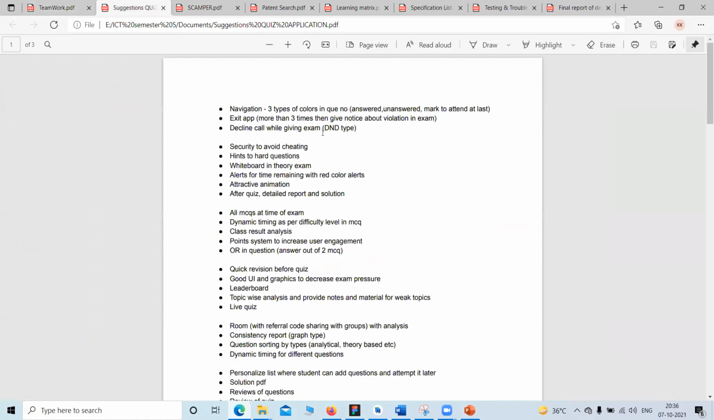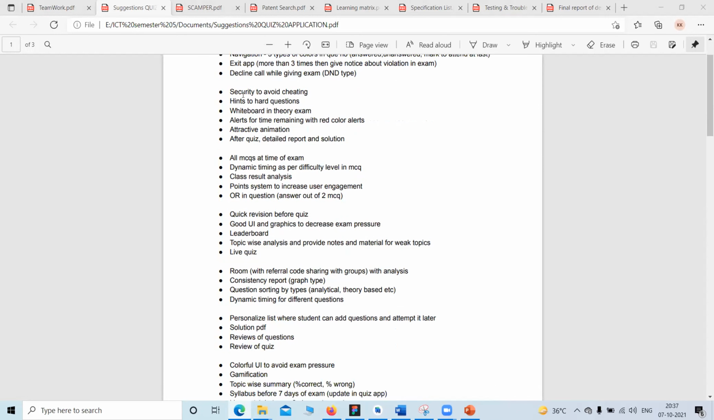Yes, our task four was taking interviews from the stakeholders. Our stakeholders are the faculty members in our college, the students in our college, and the admin panel. So we took the interviews, and these are some of the suggestions given by them, like navigation, then exit app. If we exit the app during the exam, then it would be violating the rules of the examination. Security and avoiding cheating, hints to hard questions, and these are all the